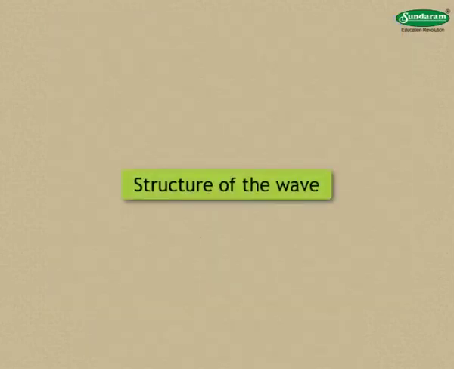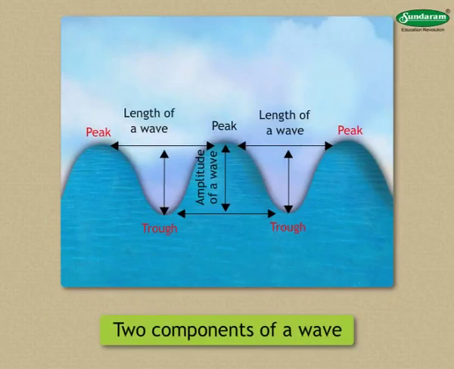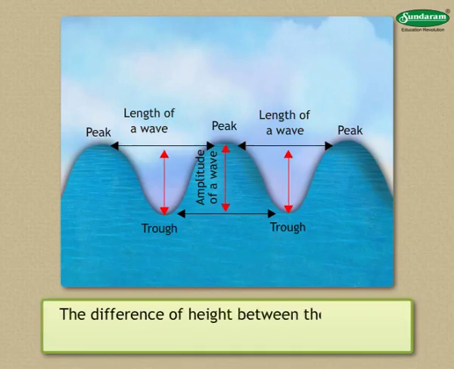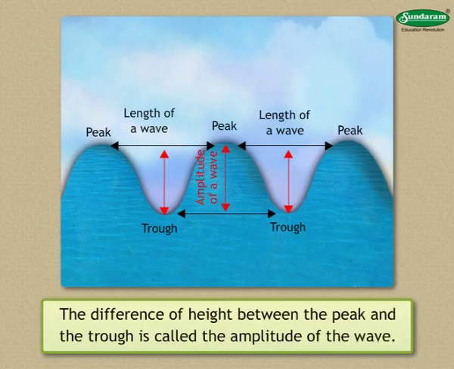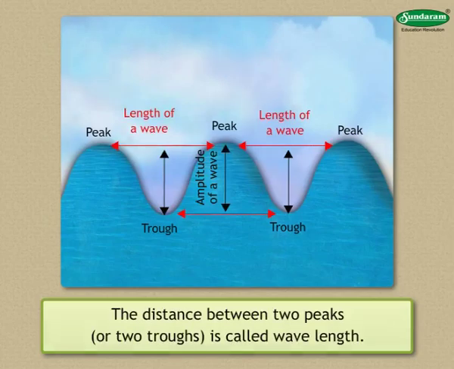Now learn more about structure of the wave. You can easily identify the peak and trough as two components of a wave. With the help of these two components, the length and amplitude of waves can be expressed. The difference of height between the peak and the trough is called the amplitude of the wave. The distance between two peaks or two troughs is called wavelength.